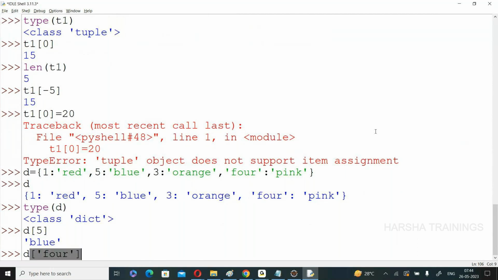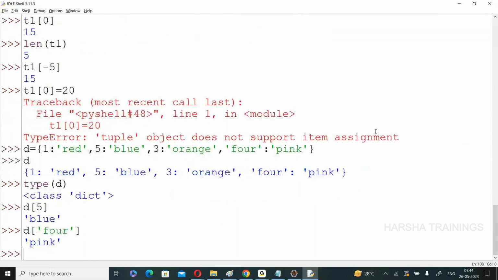4 is the key. What is the answer? The value is pink. Clear? Now, in this way, we can access the elements of the dictionary by using keys.